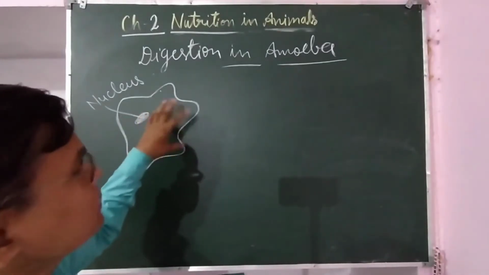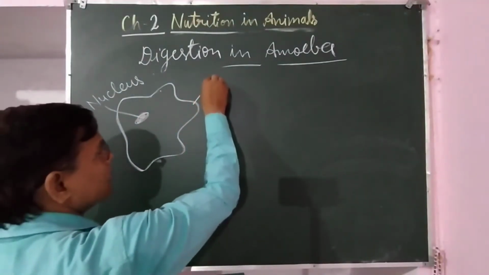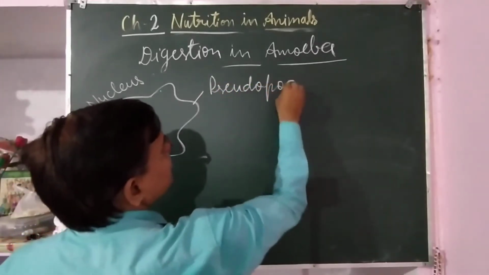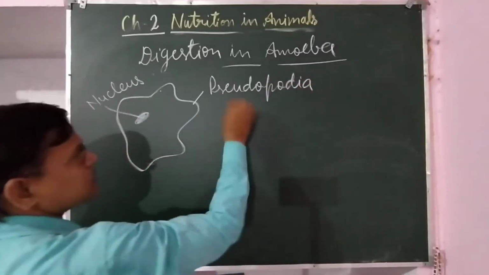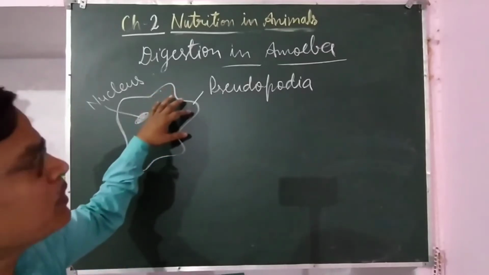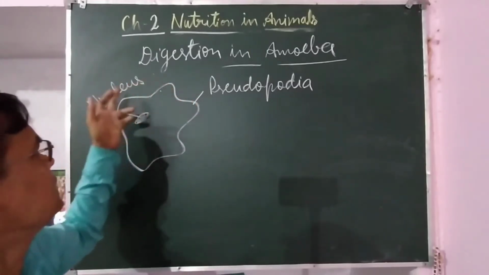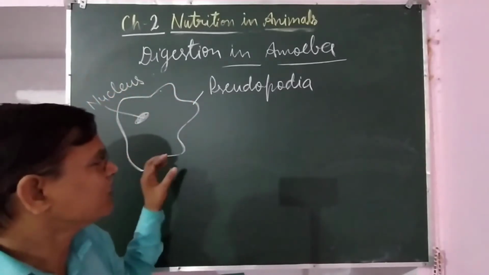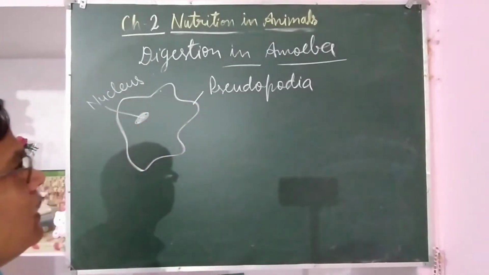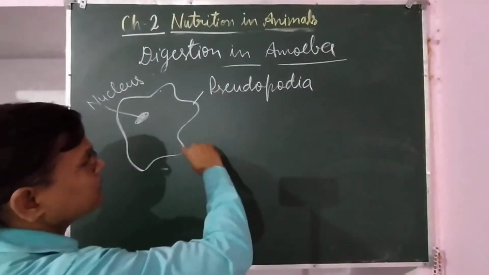So they have the capability to change their shape by pushing out outgrowth, that is called pseudopodia. This pseudopodia is the outgrowth anywhere at the surface of the amoeba. Here also, this is also pseudopodia. Whatever outgrowth comes out from the body of amoeba is called pseudopodia. And pseudopodia help in movement of the amoeba and help in capturing the food.